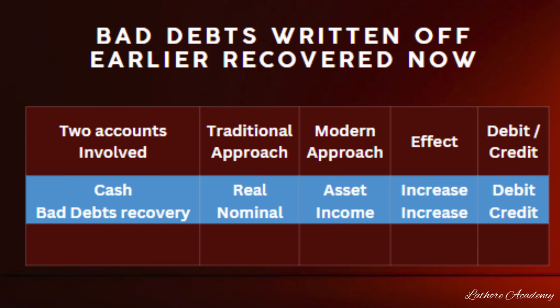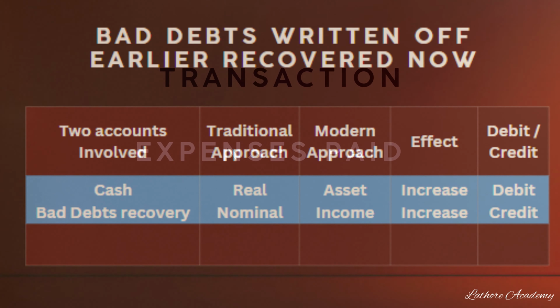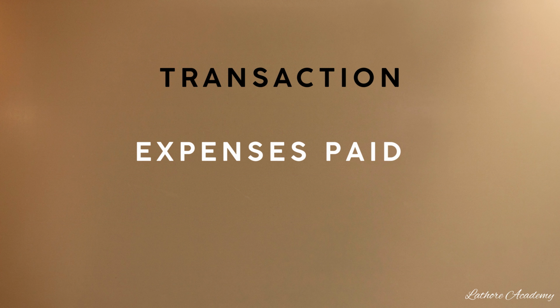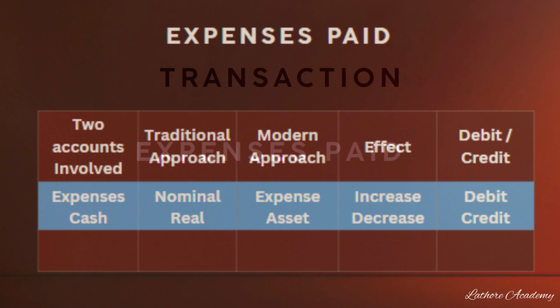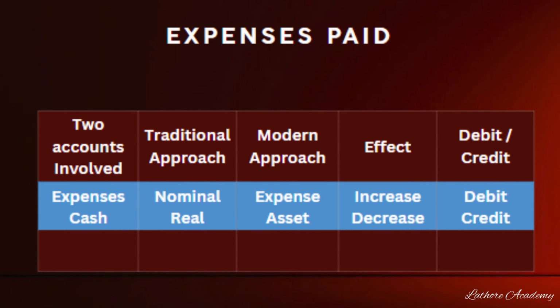Another example is expenses paid. There are many types of expenses, revenue expenditure paid by the business, like telephone, wages, salaries, electricity, telecommunication, traveling, transportation. All these are expenses to the business. Expenses are nominal in nature, whereas cash is a real account as per traditional approach.